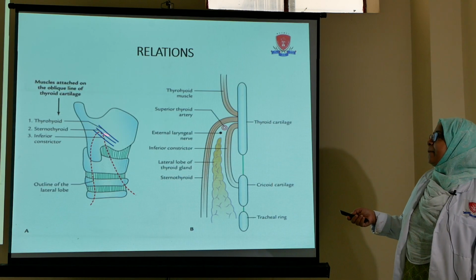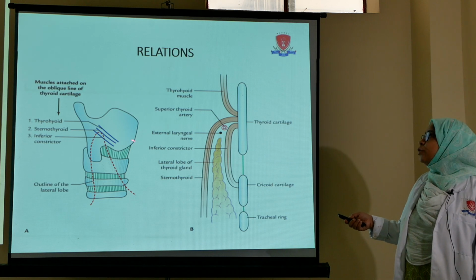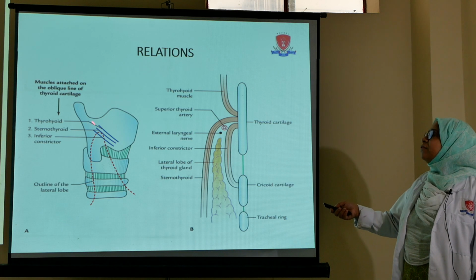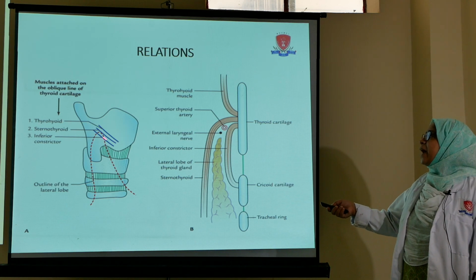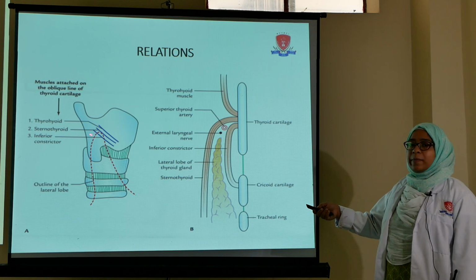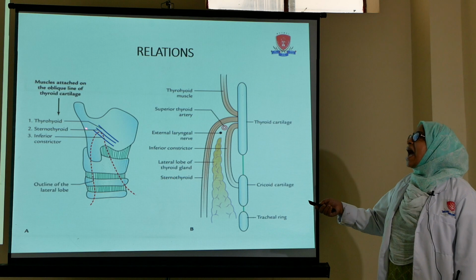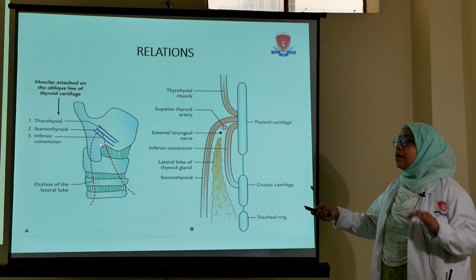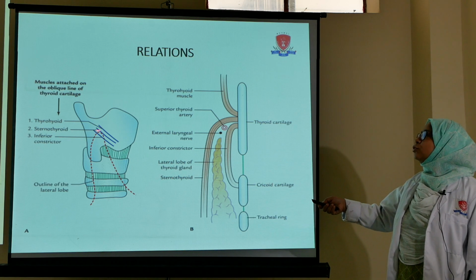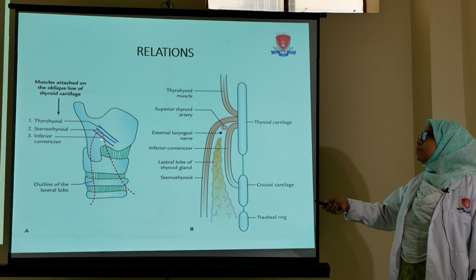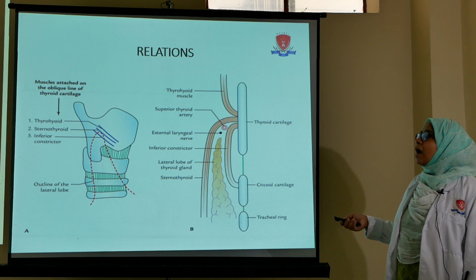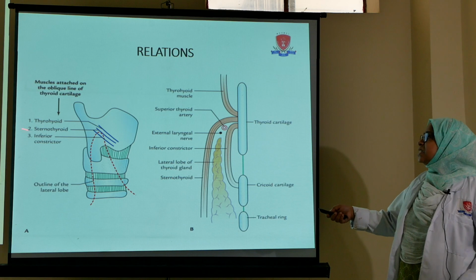First, about the apex. I have told you earlier that the apex extends up to the oblique line of the thyroid cartilage. So this is the oblique line present on the thyroid cartilage. This apex extends up to the oblique line of thyroid cartilage, and it is demarcated here by the attachment of a muscle. That muscle is known as sternothyroid muscle. Because of this muscle, it doesn't move upward. So this apex is demarcated above by the muscle called sternothyroid muscle.